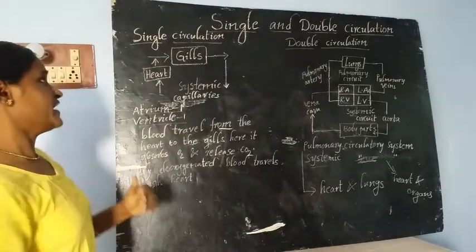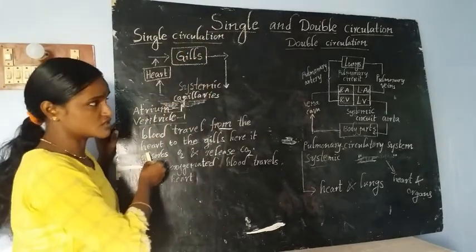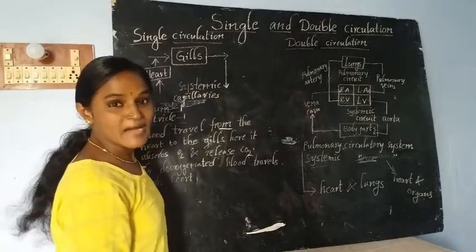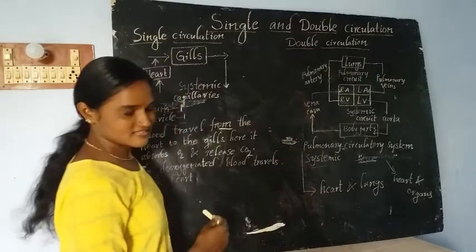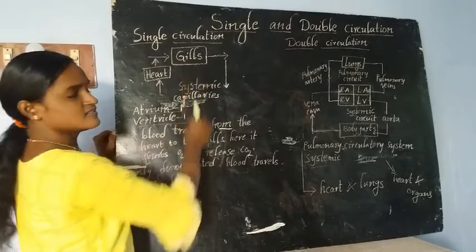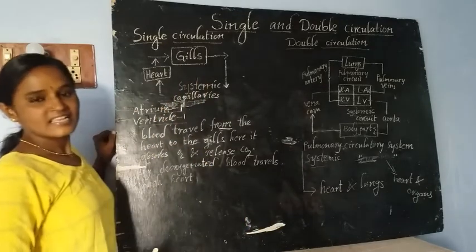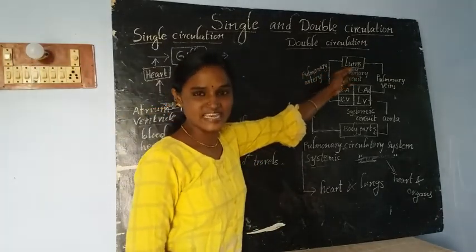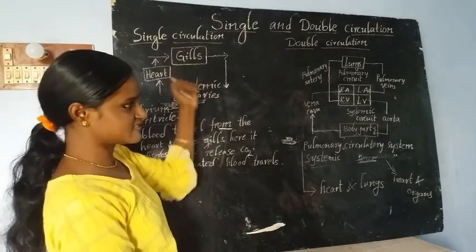We are able to find this single circulation in aquatic animals like fishes, and we are able to see the double circulation in mammals as well as birds. Okay, and gaseous exchange takes place in the gills. Gaseous exchange takes place inside the lungs. Okay, here the oxygenation process takes place in the lungs. The oxygenation process takes place inside the gills.